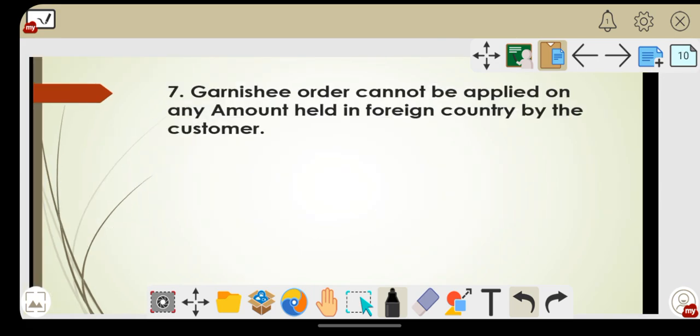Next, the garnishee order cannot be applied on any amount held in a foreign country by the customer.